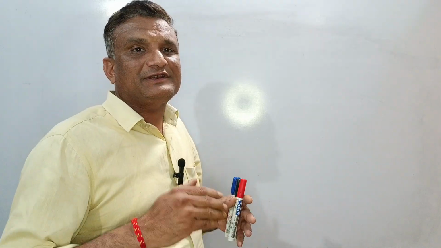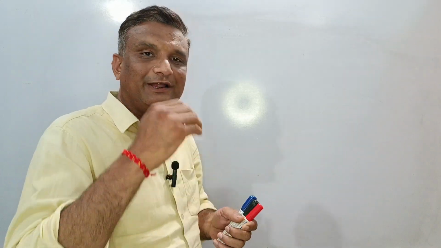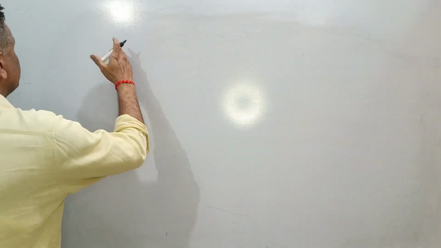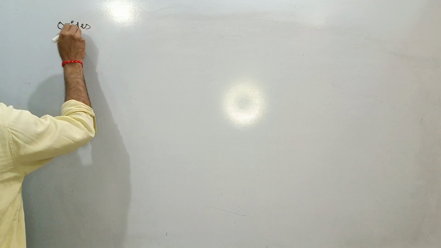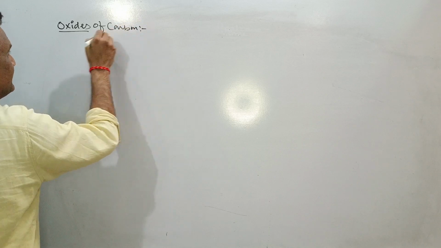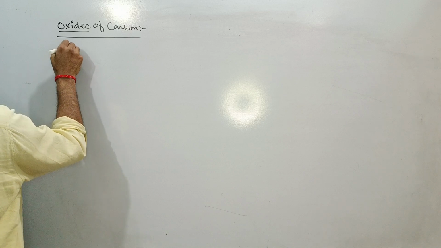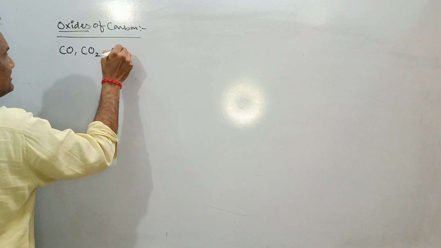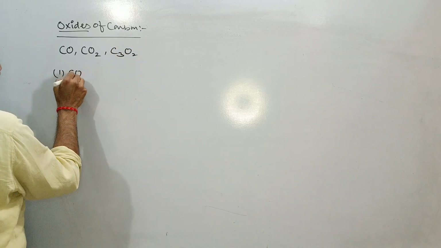In the previous video we discussed some of the basic things regarding carbon. Now we'll continue from the previous video. First of all, we'll go with the oxides of carbon. There are three important oxides of carbon: one is CO, another is CO2, and the third is C3O2. In this series, first of all, we'll go with the CO.